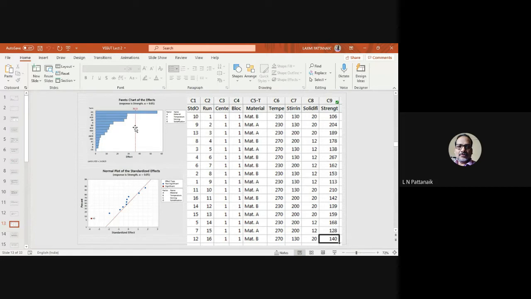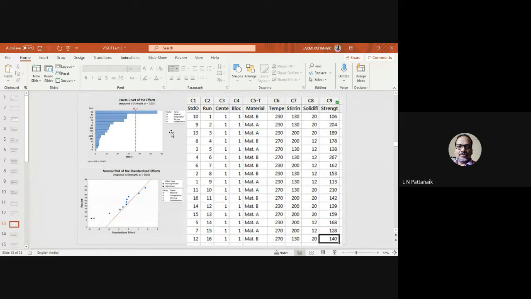On the left hand side, you can see a graph called the Pareto chart of the effects. It is a very useful graphical tool which will tell you which factor is significantly affecting the response the most. There is a red line you can see. All the blue blocks which intersect it indicate the important or significant factors. But in this case, based on this data, it is found that A plus D, an interaction effect, where A is the material and D is the solidification.